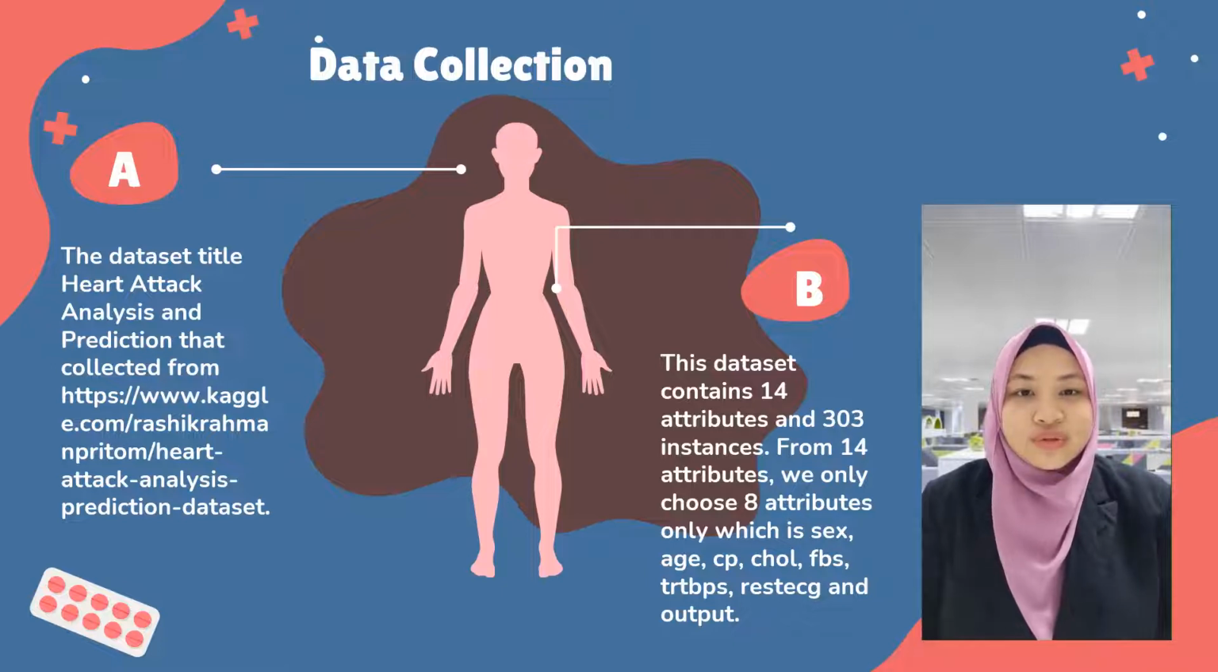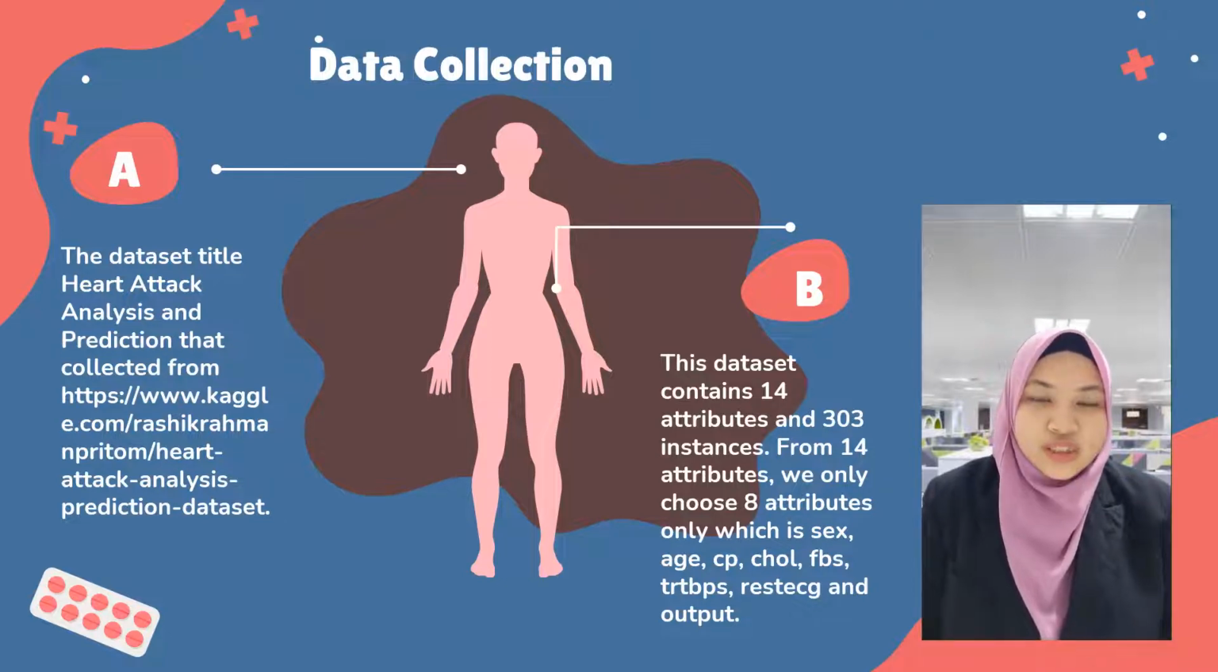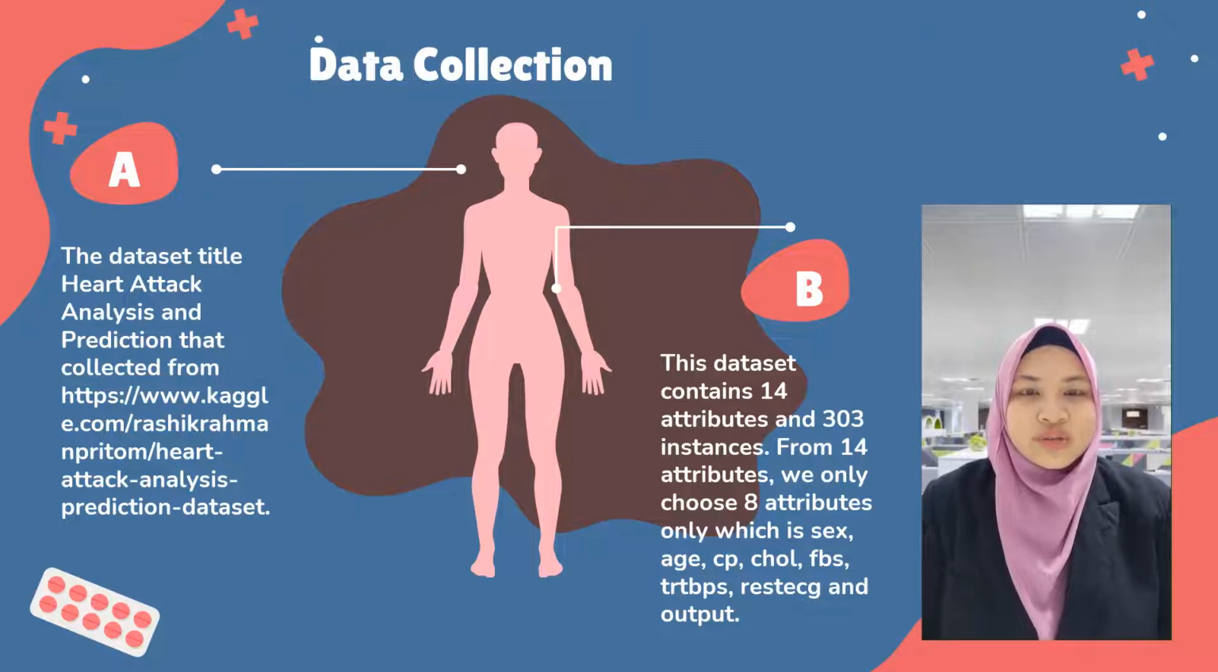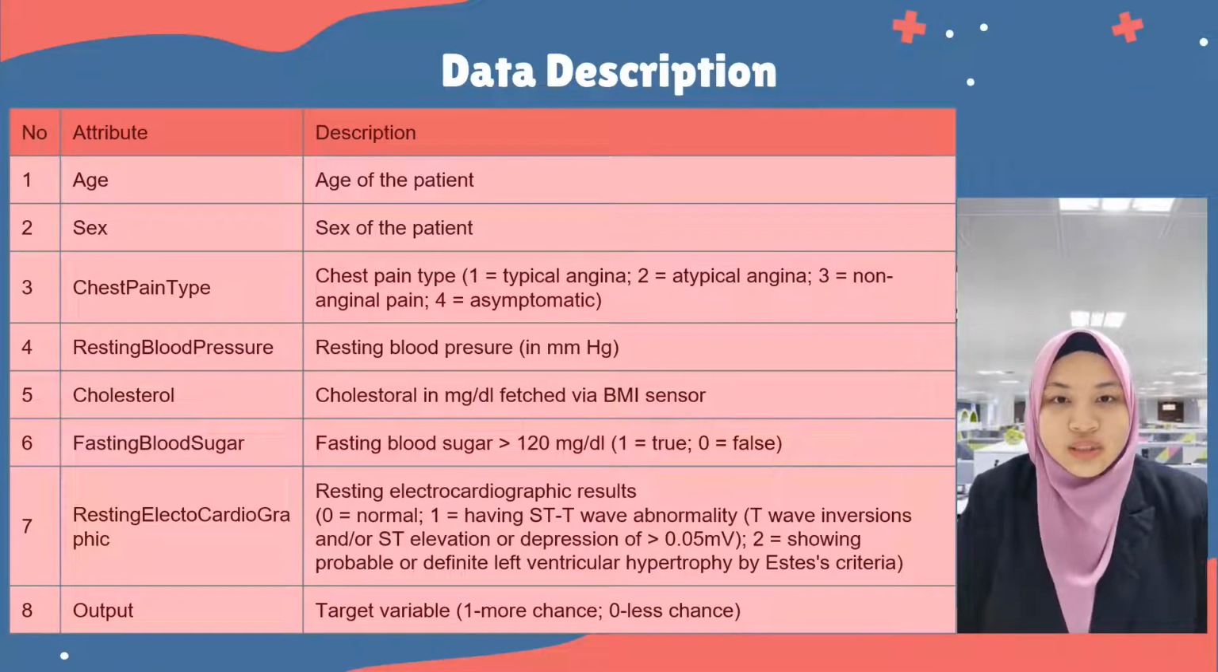Firstly, we go to data collection. This dataset is about heart attack analysis and prediction. This dataset contains 14 attributes and 303 instances. We only use 8 attributes, which are sex, age, chest pain type, resting blood pressure, cholesterol, fasting blood sugar, resting electrocardiography, and output. This is the data description for this dataset.